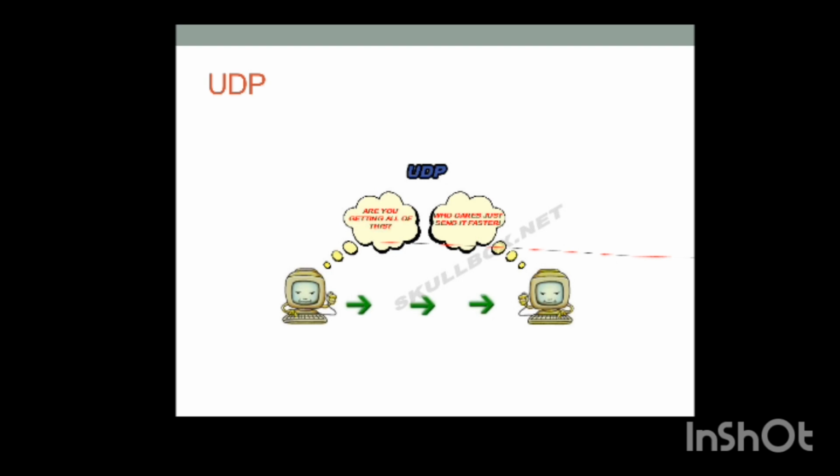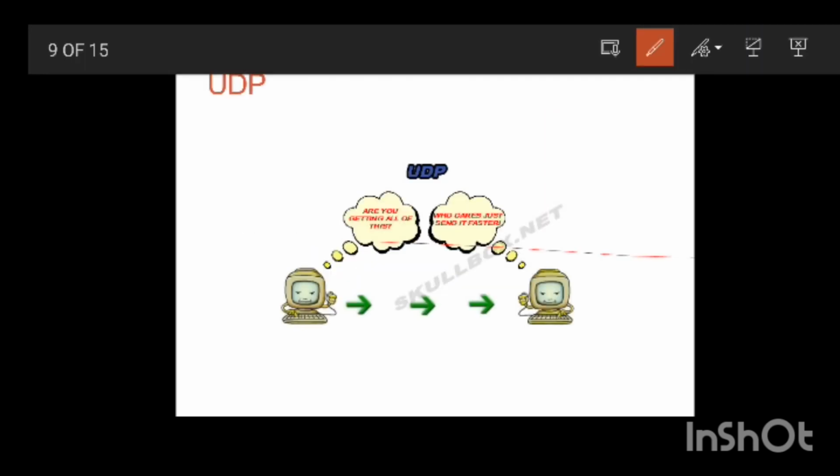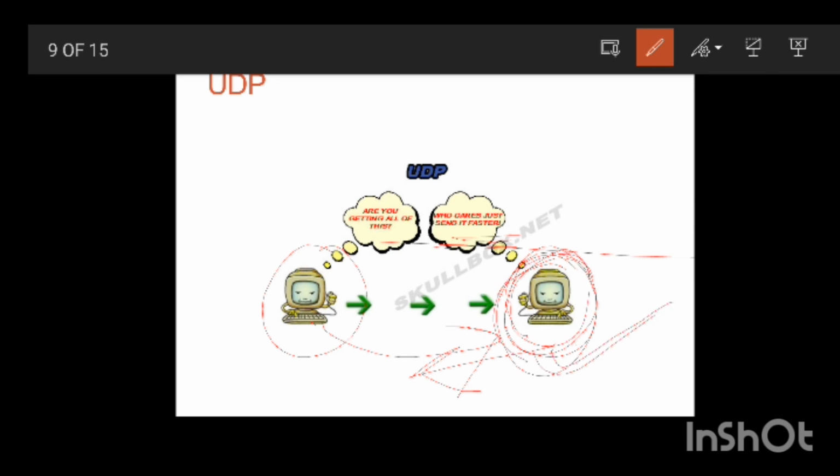Here comes UDP. As you have seen in TCP, unlike TCP, here there is no acknowledgement sent by the receiver. It only cares about speed. Here, as you can see, it is sending data packets and asking, are you getting all of this? Then the receiver says, who cares? It doesn't care whether it is receiving all the data packets or not. It's just saying to send it faster.